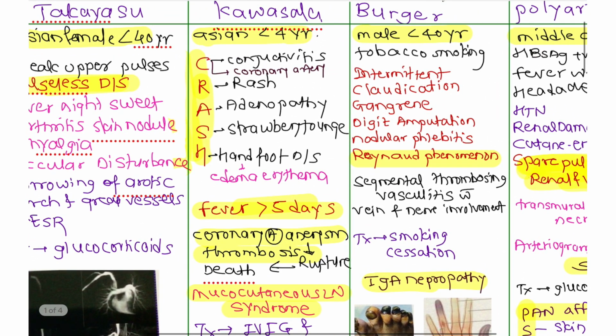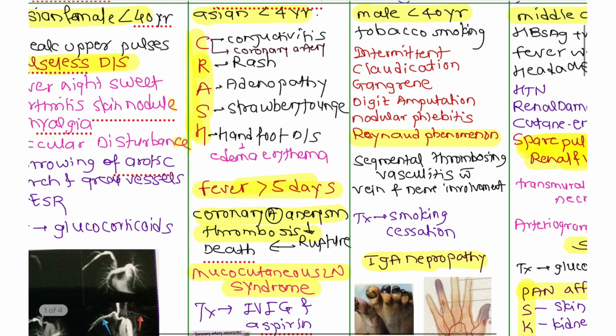Okay, then after the rash, R for rash, A for adenopathy, lymphadenopathy. That's why this disease is also called mucocutaneous lymph node syndrome. Because why? I will tell you. S for strawberry tongue, H for hand-foot disease, means what? There is edema, erythema all over the hand and foot. That's why mucocutaneous. Adenopathy, that's why lymph node syndrome.